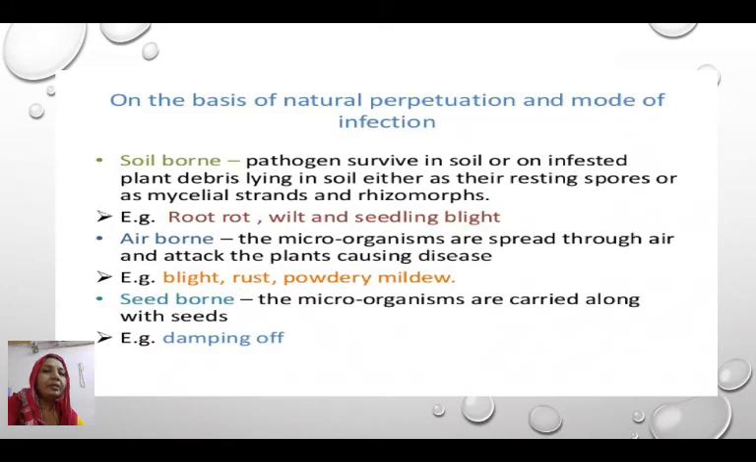When a disease is said to be airborne, the spores or microorganisms are spread through the air, and they attack the plants and cause the disease. For example, blight, rust diseases, and powdery mildew diseases. The spores of these diseases are spread by air, and when they get a host, they produce the disease.